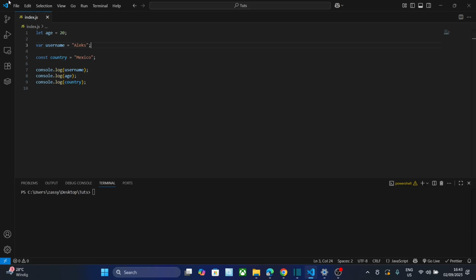Hello everyone. The difference between those three keywords: we use let, var, or const to declare a variable in JavaScript, and we can access them simply as it's displayed. But the most important thing is to know the difference between them. One of the most important differences between them is the scope, or the difference related to the scope.